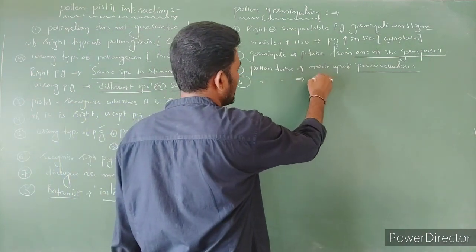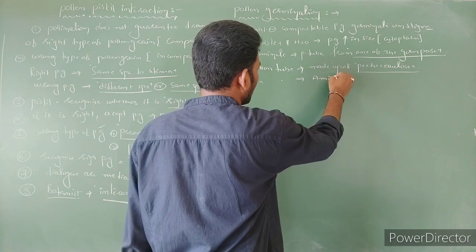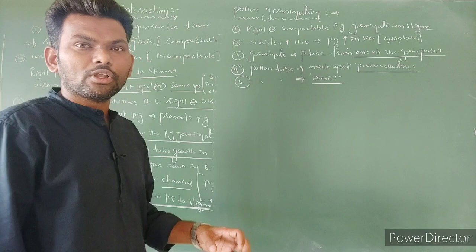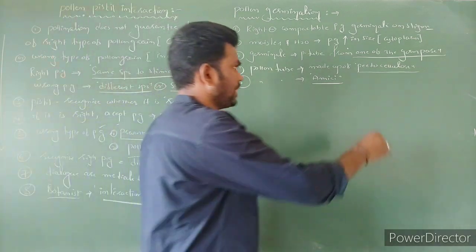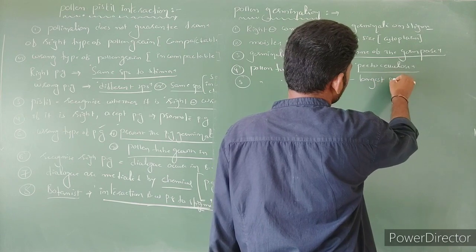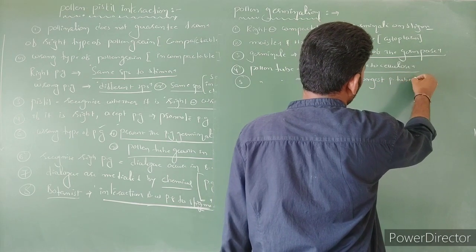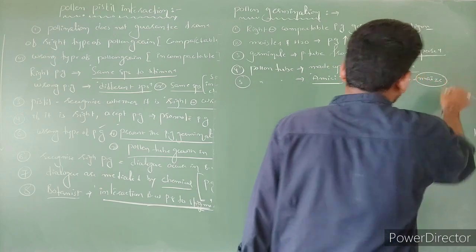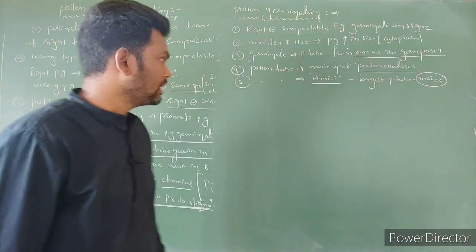His name is Amici, the scientist. He first recognized it. The longest pollen tube we can recognize in which plant? The maize plant, a monocot, right?